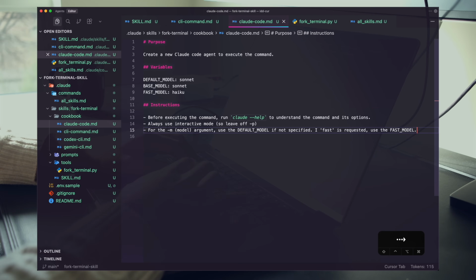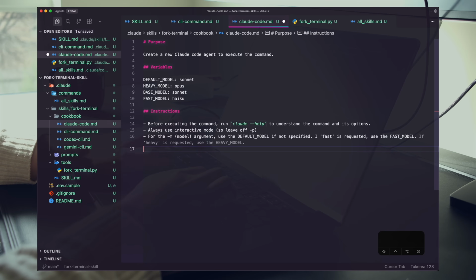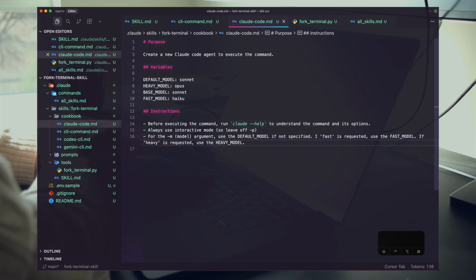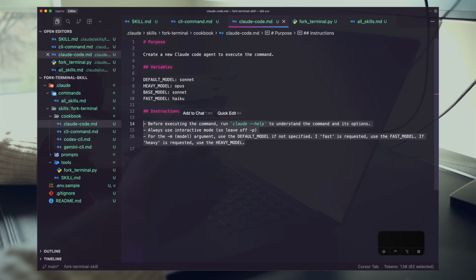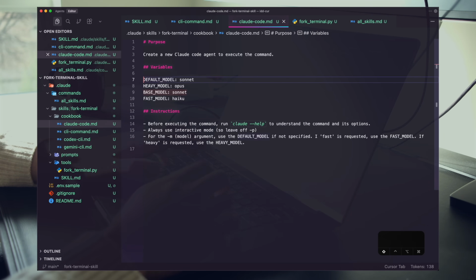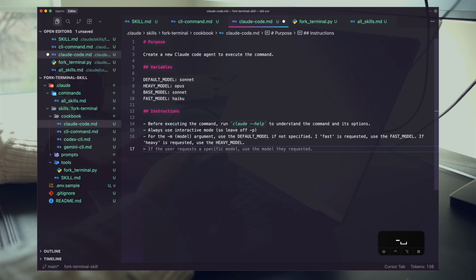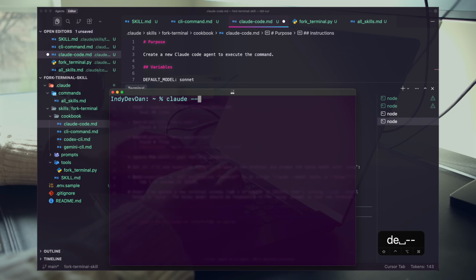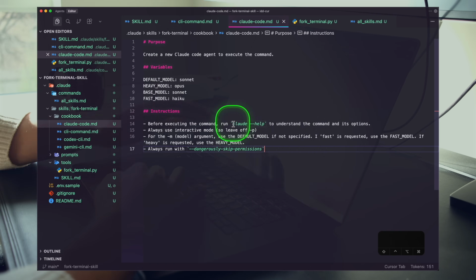And then we can say the same thing, right? I'll just go ahead and add this. We know it's coming, so I'll say heavy model, Opus. And then exactly if heavy, use the heavy model. All right, this might be all we need, right? Because we're teaching the model how to use the tool with --help, and then we're giving some details about how we want this to operate. The one other thing, I pretty much always trust my models here, so I'll say always run with Claude --help grep danger. There we go. Dangerously skip permissions. Our agent is going to see this.